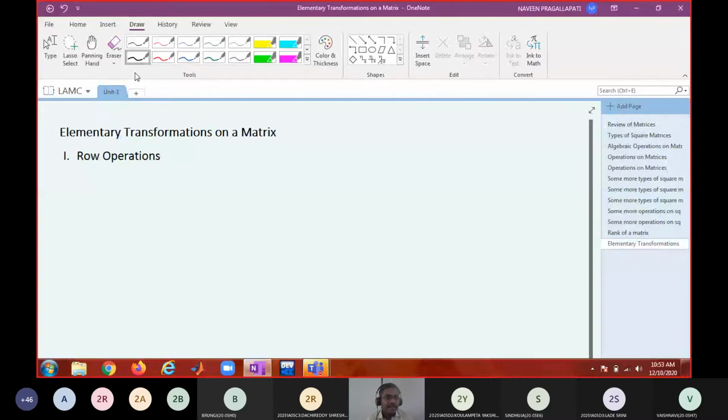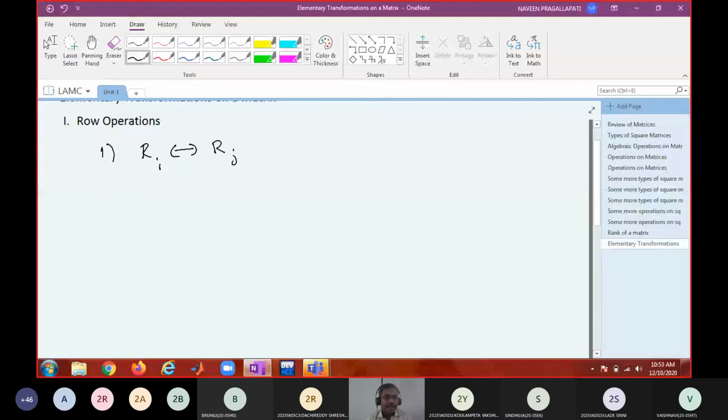First one, I can interchange the ith row with the jth row. Second one, I can replace the ith row with some k times the ith row, where k is a non-zero scalar.